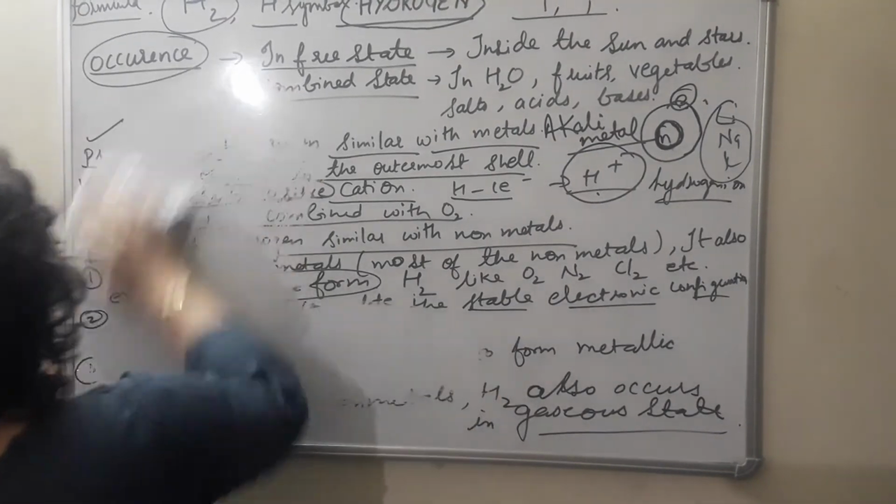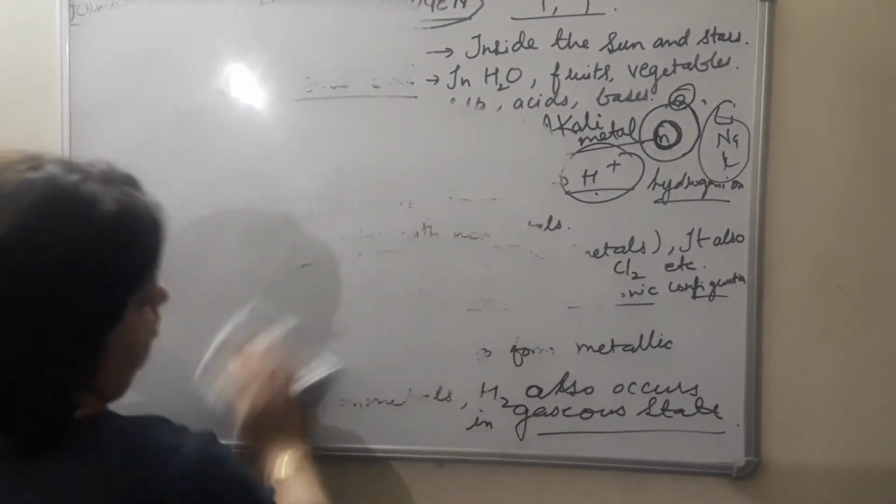Now, general methods for the preparation of hydrogen gas. Before that, you should know the concept of the reactivity series of metals. It is the series in which metals are arranged according to their decreasing reactivity from top to bottom in a vertical column. In it, hydrogen is also there. Some of the metals are placed above hydrogen, some of the metals are placed below hydrogen. So that is known as the reactivity series of metals.